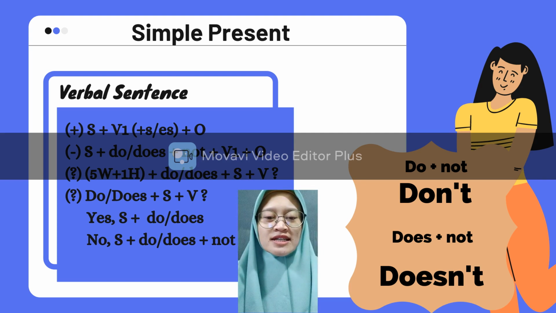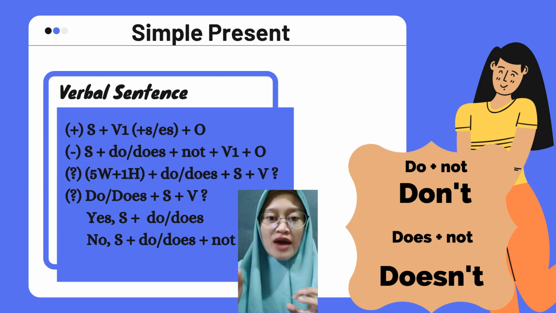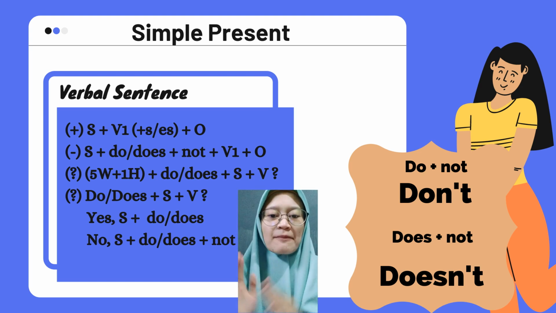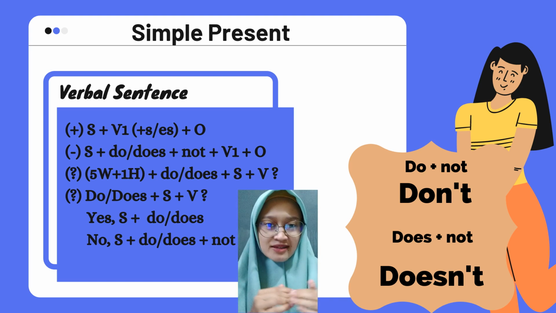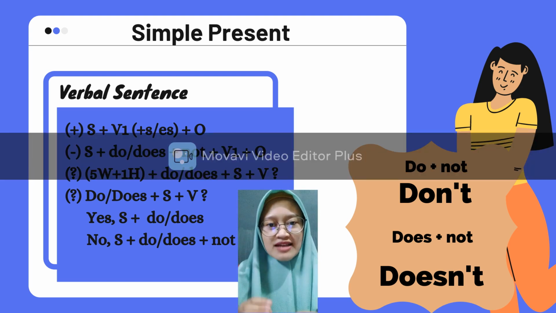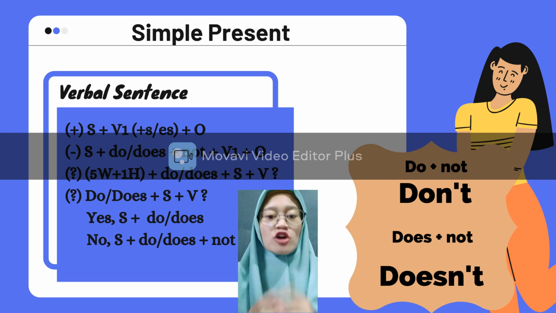Verbal sentence has the form like that. For the positive sentence, you can use the form subject plus verb 1 plus s or es plus object. And then the negative sentence is subject plus do or does plus not plus verb 1 plus object.